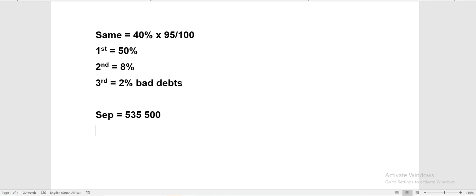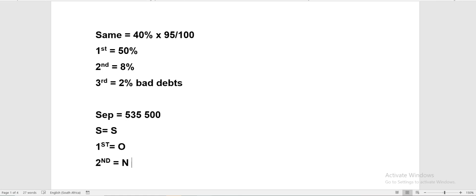But I need to check the same month of September, which will be September, and then the first month will be October. Are we together? So remember, September, October, November, and then the second month will be equal to November.